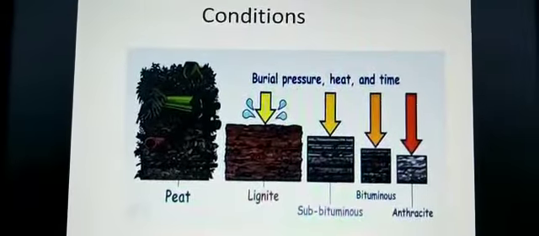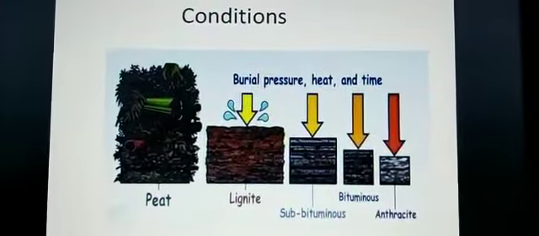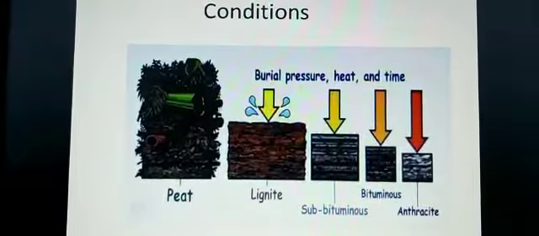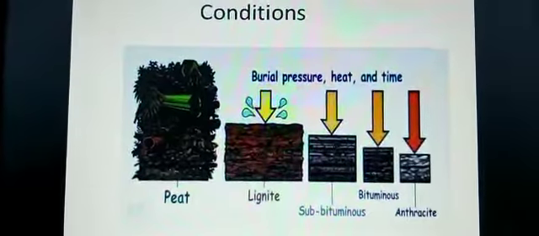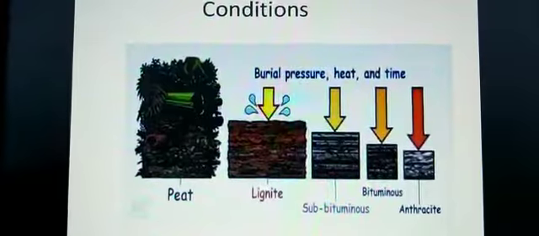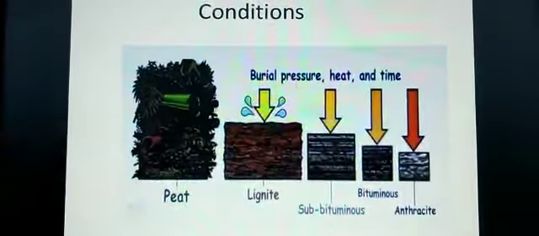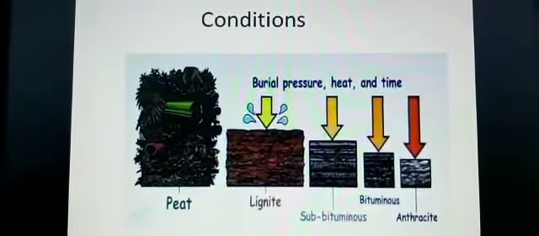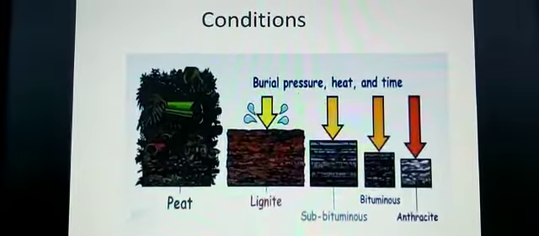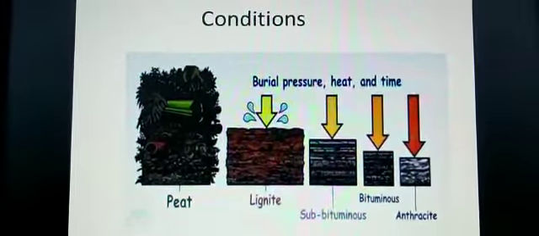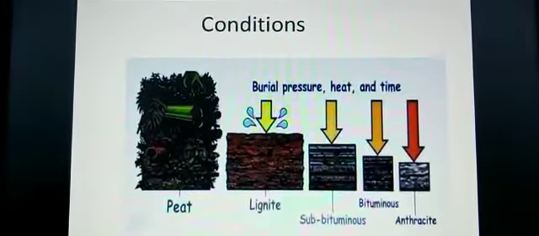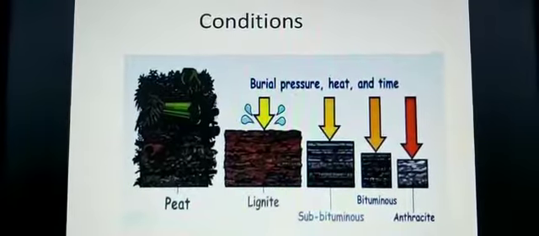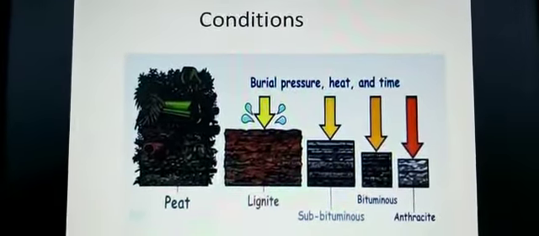Now, children, here you can see the condition. Here you see the burial position and time limit. So see, children, the first one, peat, is newly formed. Then lignite has little pressure, very less. A little more is sub-bituminous, then bituminous and anthracite. It is the oldest rock, the oldest coal. So, children, it is considered the best one to be used.